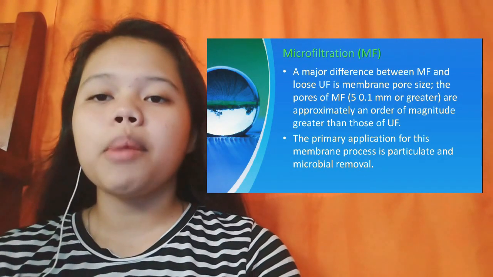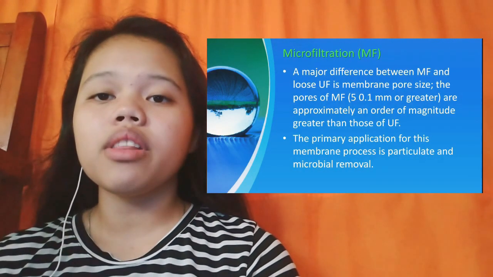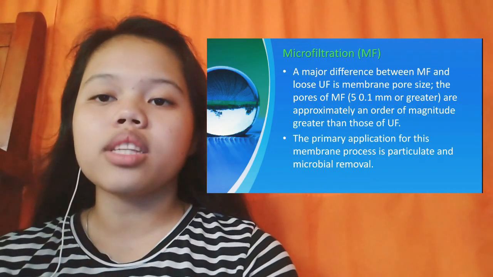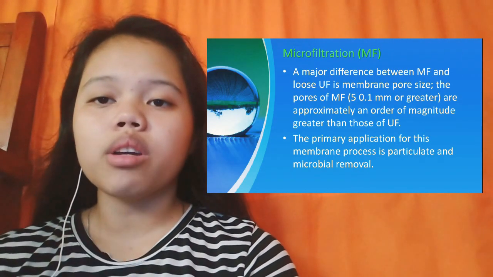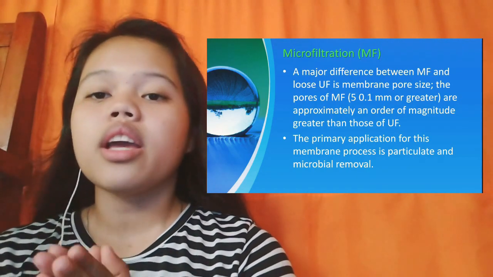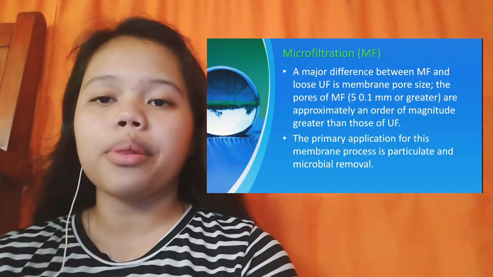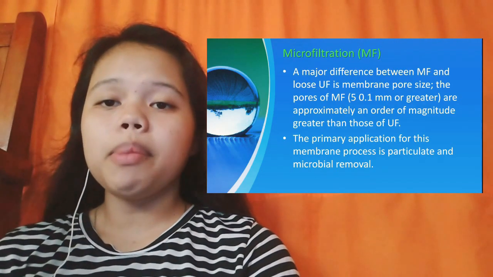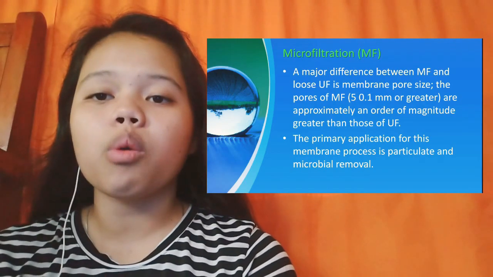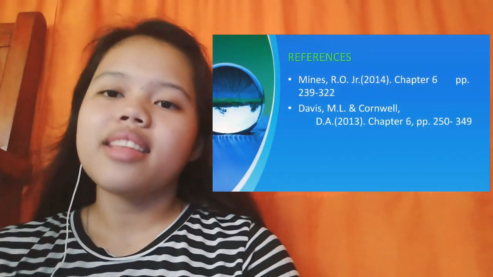Microfiltration. A major difference between microfiltration and loose ultrafiltration is membrane pore size. The pores of microfiltration are approximately an order of magnitude greater than those of ultrafiltration. The primary application for this membrane process is particulate and microbial removal. That's all. Thank you.